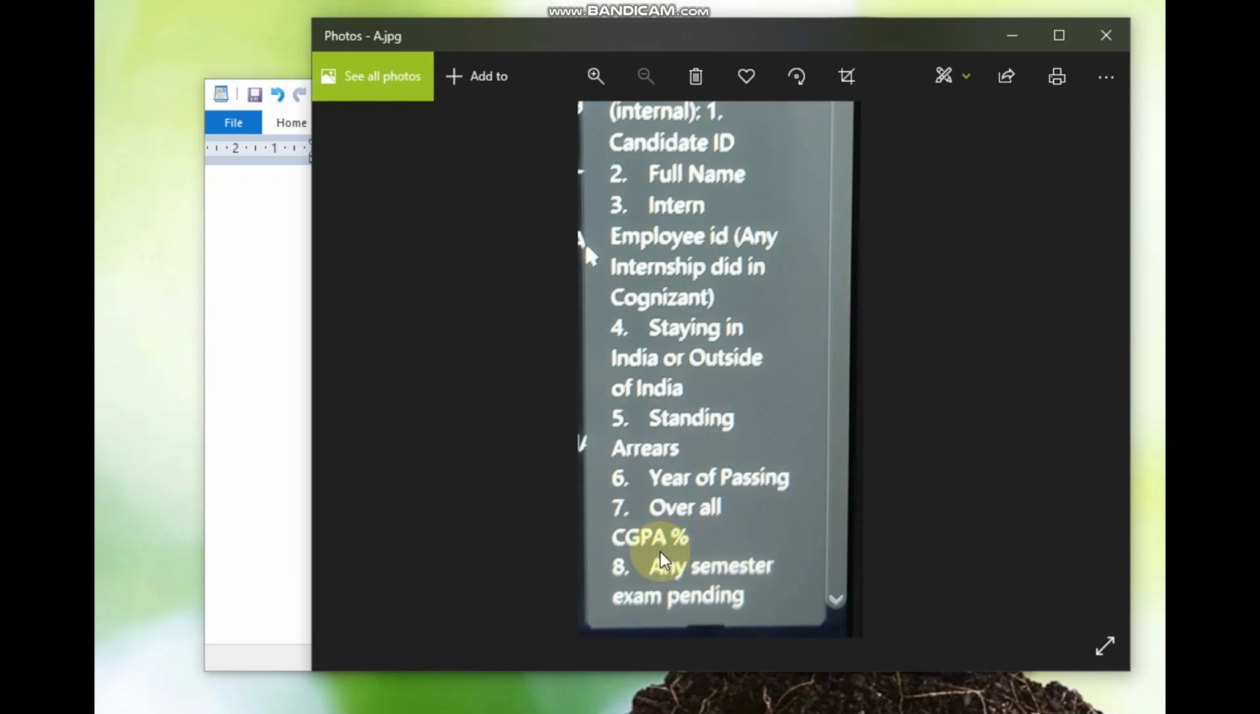And at last you have to say whether any semester exam is pending. If it is, you say yes, I have one semester exam pending or two semester exams pending. If there is none, you say no, I have no semester exam pending, I have completed all the semesters. So these are all the questions that will be asked in the onboarding process. Now coming to your queries part.